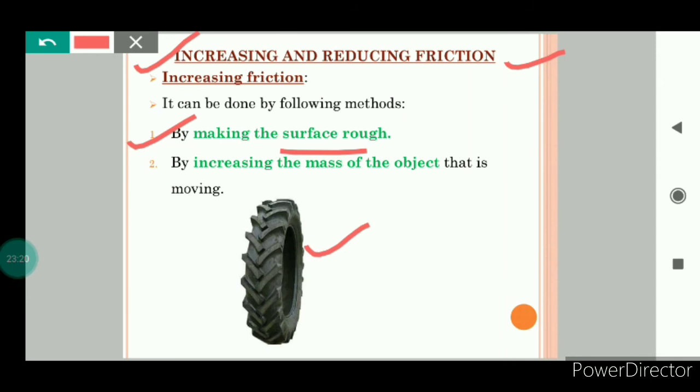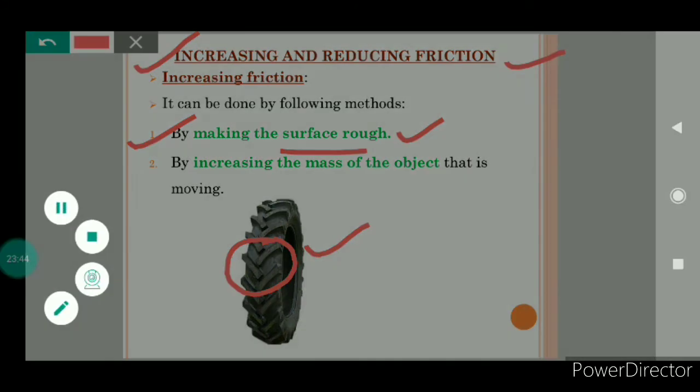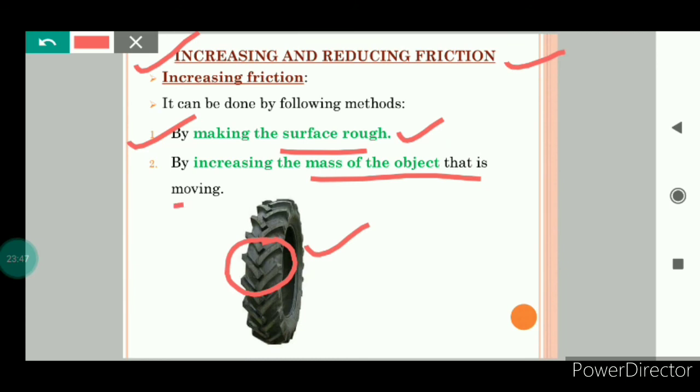For example, these are the tires. Here some patterns are made on the tires so as to make the surface of the tire rough. Rough surfaces have more grip. So by making such patterns on the tires, they have a better grip on the road. So by making the surface rough, we can increase the friction. Second is by increasing the mass of the object that is moving, because force of friction also depends on the weight of the object that is moving.